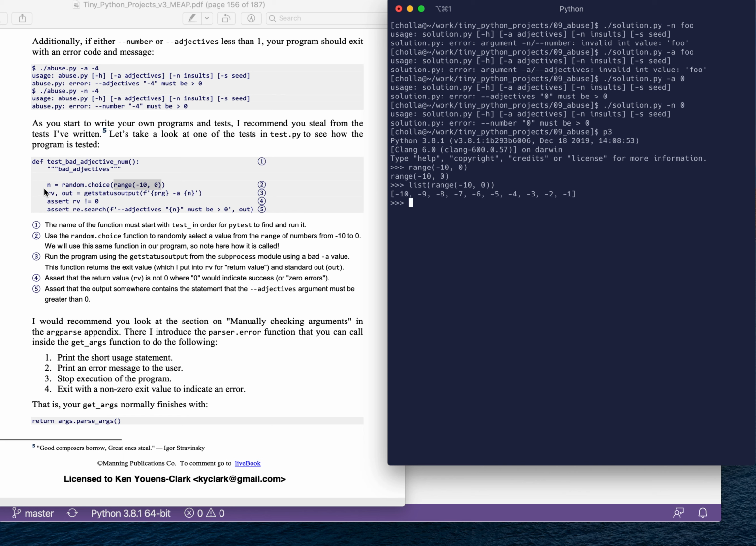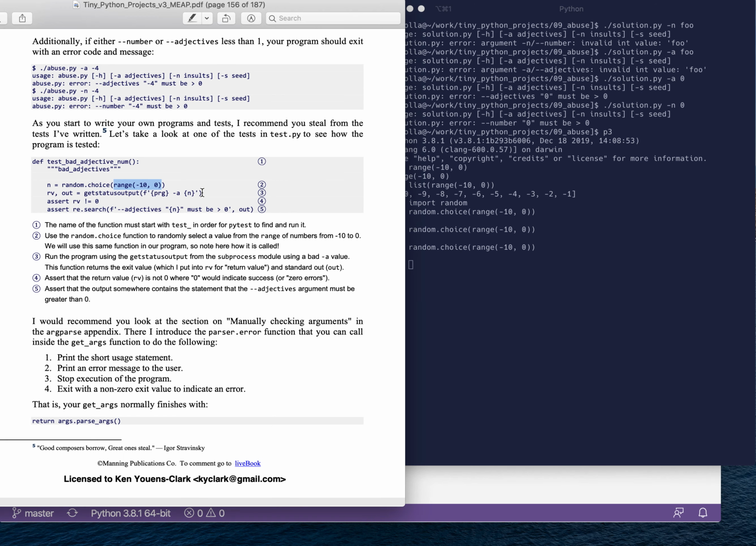And in order to use the random choice, I have to import random. And if I say now random choice from that list, it chooses -8, chooses -4, chooses -1. So each time the test runs, it's going to randomly choose some negative number. And then I run the program with that negative number, and I expect to see that the return value from the program, RV, return value, is some number not 0.